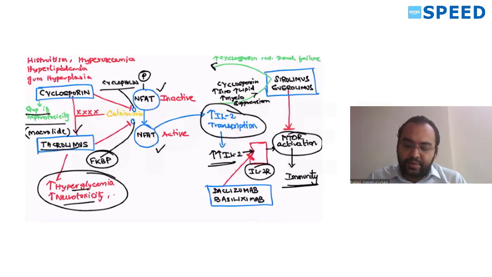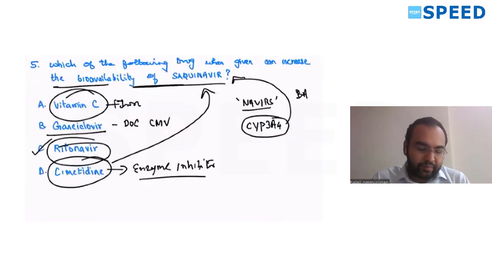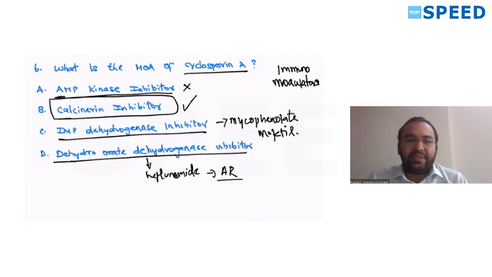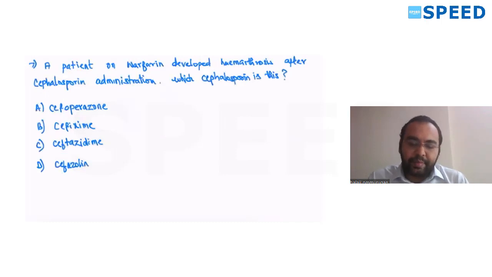Some other drugs which we have to see here are basiliximab and daclizumab, two monoclonal antibodies. They directly inhibit IL-2 binding to the IL-2 receptors, so it acts at the IL-2 level. Sirolimus and everolimus are mTOR inhibitors. After IL-2 gets activated, mTOR gets activated, right? So they will stop that. They are usually used in stents. So the answer for this question will be calcineurin inhibitor.